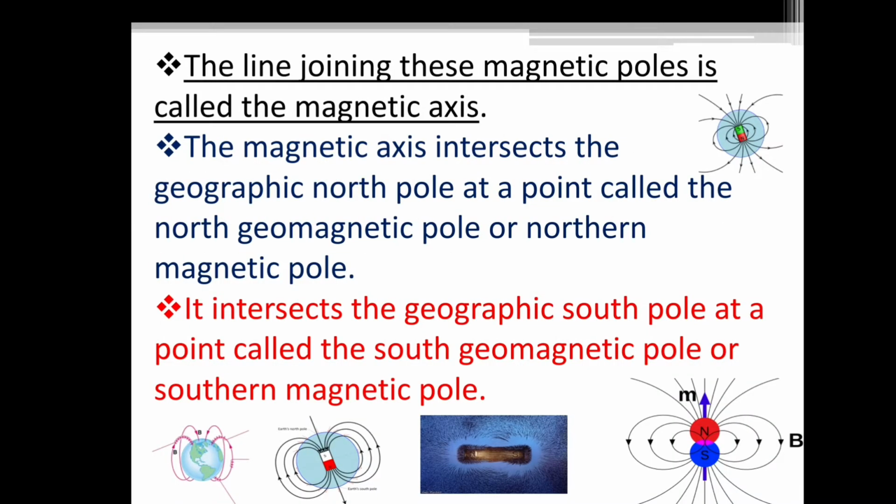The line joining these magnetic poles is called the magnetic axis. The magnetic axis intersects the geographic North Pole at a point called the North Geomagnetic Pole or Northern Magnetic Pole. It intersects the geographic South Pole at a point called the South Geomagnetic Pole or Southern Magnetic Pole.